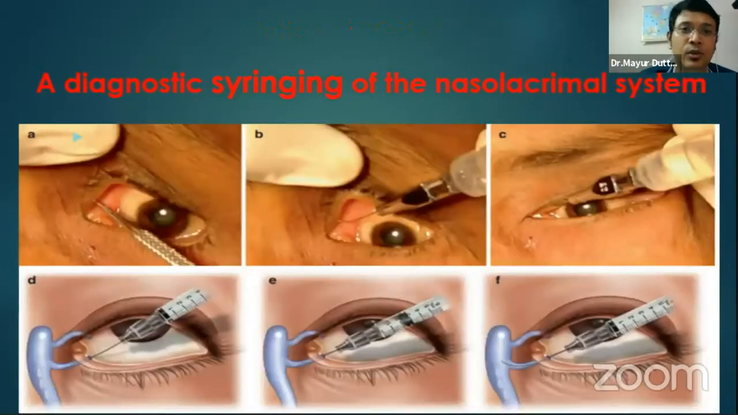internal fistula. Then after the regurgitation test, another important test, which is clinching before going to DCR surgery, is syringing. We can do it from the upper punctum or lower punctum using a 24 gauge cannula on a 2 ml syringe.